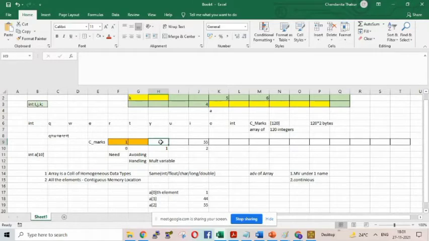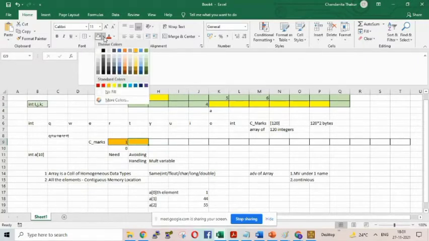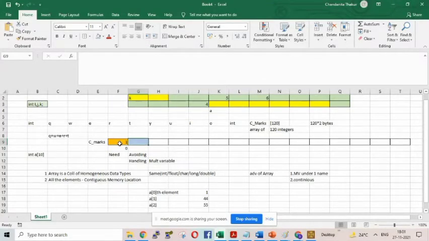In a more simplified form, suppose an integer array means all 2 bytes. So you just imagine that one room is equal to 2 bytes. So one integer is stored. Now this is the second location. How much is the length of this byte?